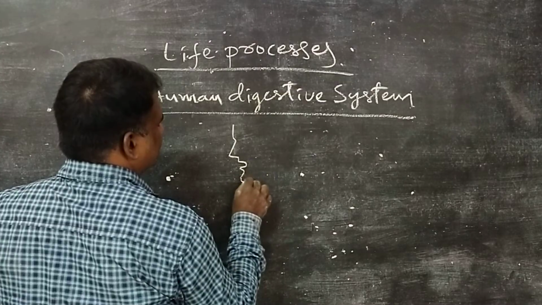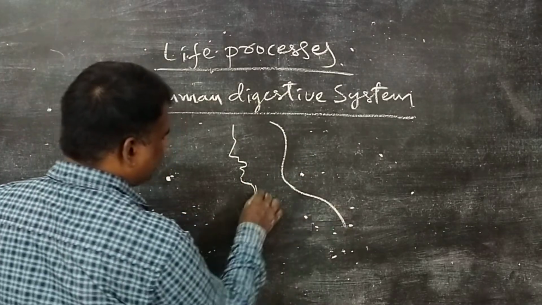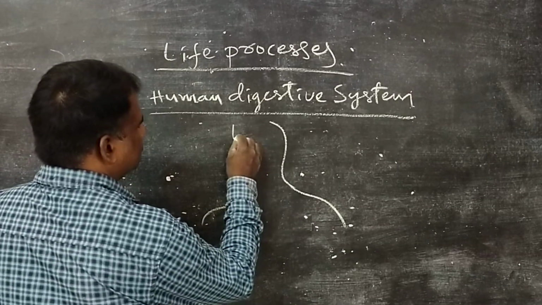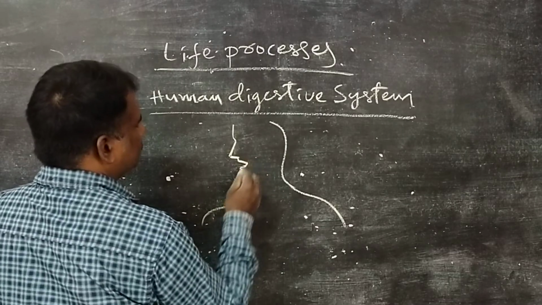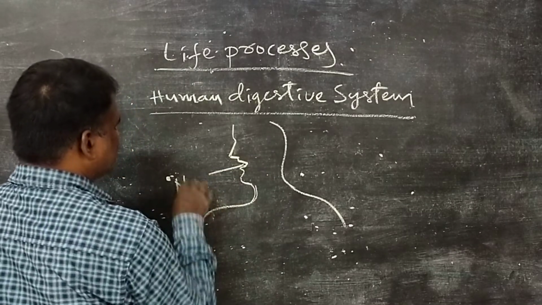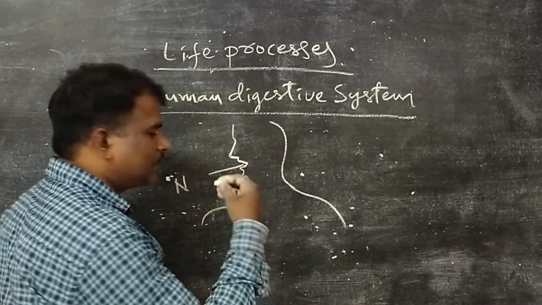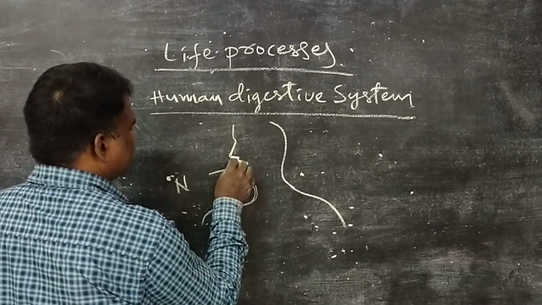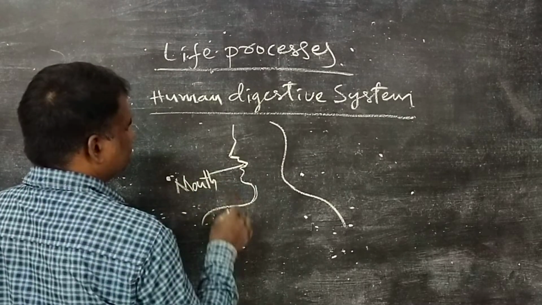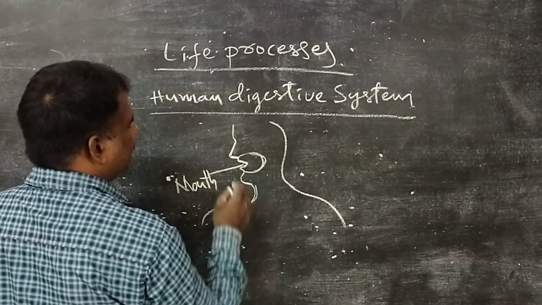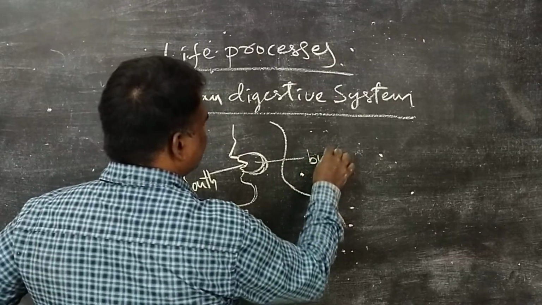Different parts perform different actions. Humans cannot prepare their own food. Plants can prepare their own food, and whatever food is prepared by plants can be taken by human beings. Behind the mouth there is a space. That space is called the buccal cavity.